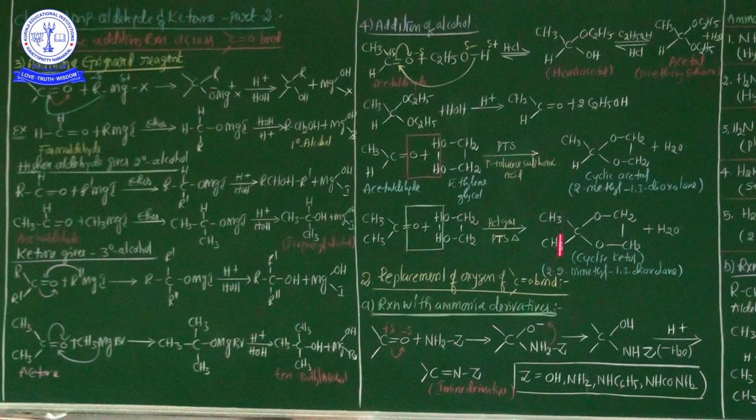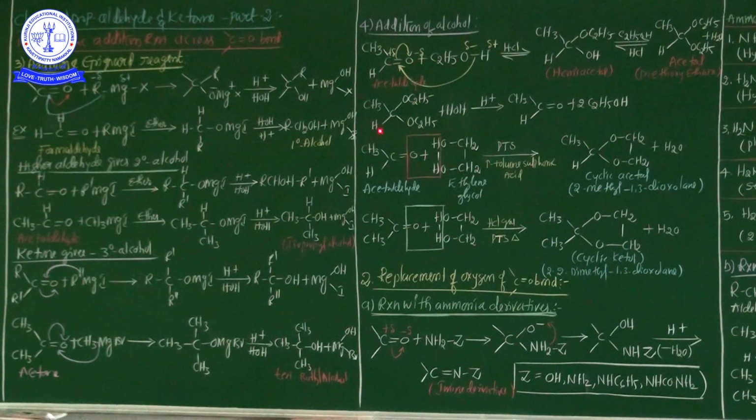These are the products if alcohol is treated with either aldehyde or ketone. This is the most important. Ultimately, my dear student, in case of any aliphatic aldehyde treated with alcohol, the intermediate product is a hemiacetal. This intermediate product contains ether and alcohol functional groups, so it is more unstable. It immediately attacks another molecule of alcohol, and finally acetal is formed. This is the mechanism.